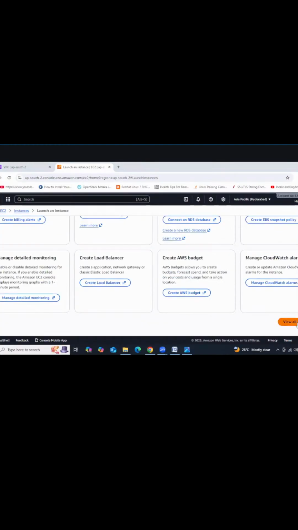Go a little bit down and then view all instances. See, this instance got created into our VPC, especially into where? Into the public subnet. Public server. Got it, guys? Now we are trying to launch one more instance. Launch instance again.